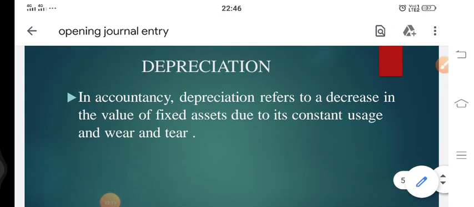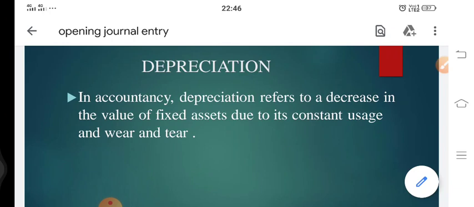Moving on, this is not from the opening journal entry, but as we move forward, we'll find some terms. One term is depreciation. Now when we talk about depreciation, what is depreciation all about? Depreciation is nothing else but a reduction in the value of an asset due to its constant usage, that is wear and tear. Now when we talk about wear and tear, this could be because of its usage or because of the aging of the asset.